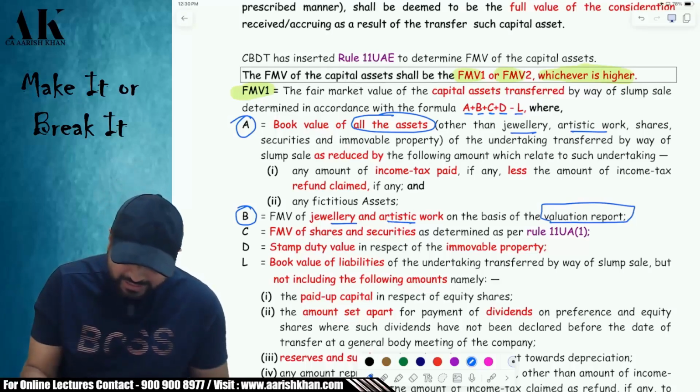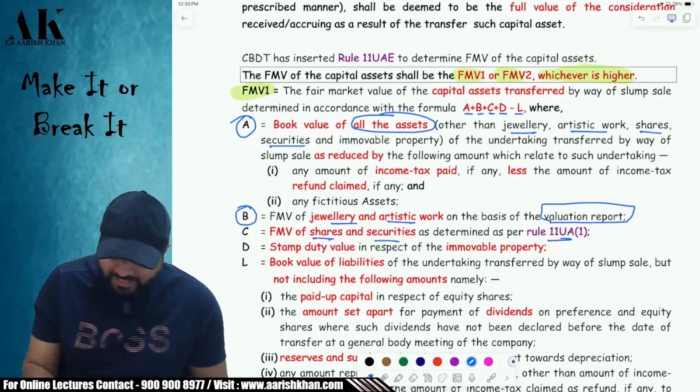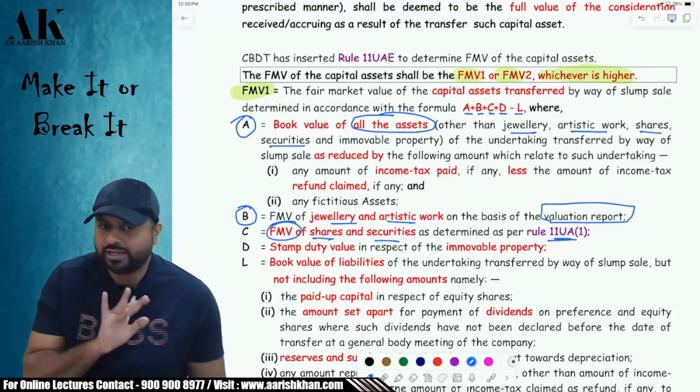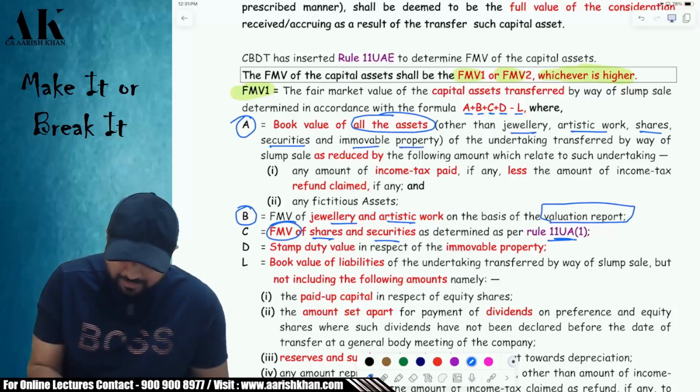Second, don't take shares and securities. Why, sir? Because shares and securities will be valued as per Rule 11UA FMV. Don't take the book value of that. Third, don't take immovable property. Why, sir? Because for immovable property there is stamp duty value.